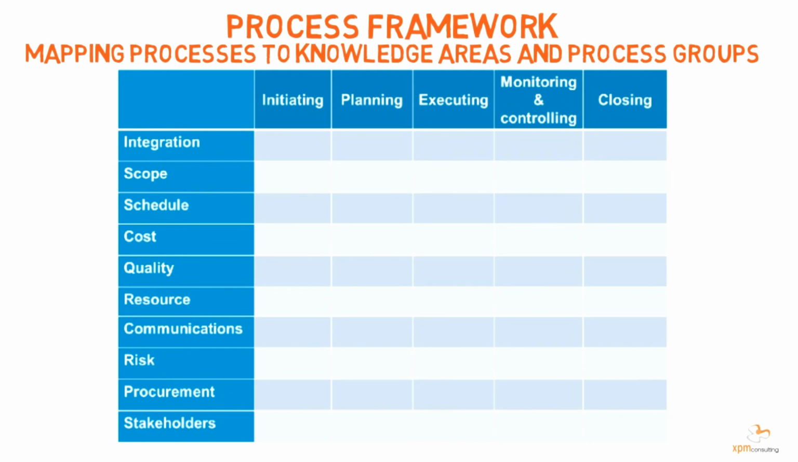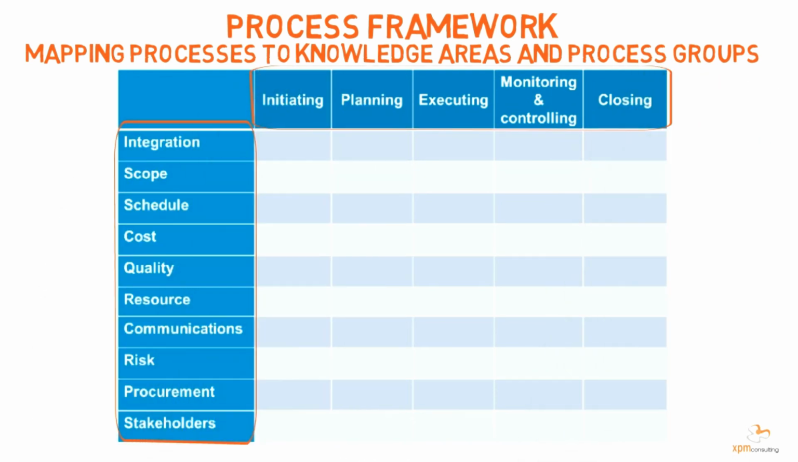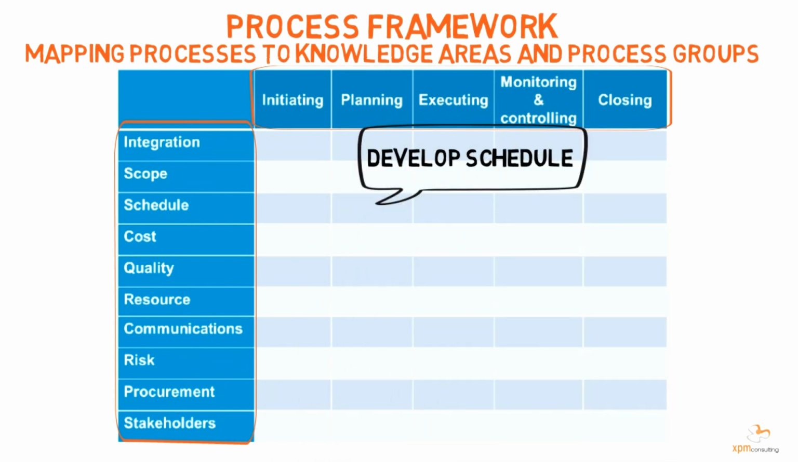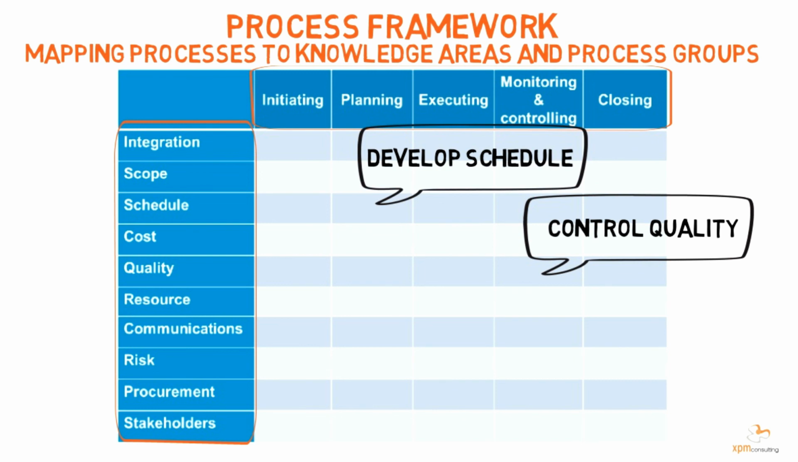According to A Guide to the Project Management Body of Knowledge, PMBOK Guide, 6th edition, project management can be organized around 10 knowledge areas and 5 process groups. Each project management process belongs to one single knowledge area and one single process group. For example, the develop schedule process belongs to the schedule management knowledge area and the planning process group, while the control quality process belongs to the quality management knowledge area and the monitoring and controlling process group.